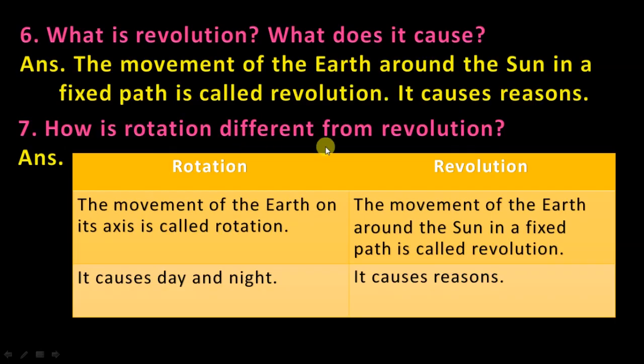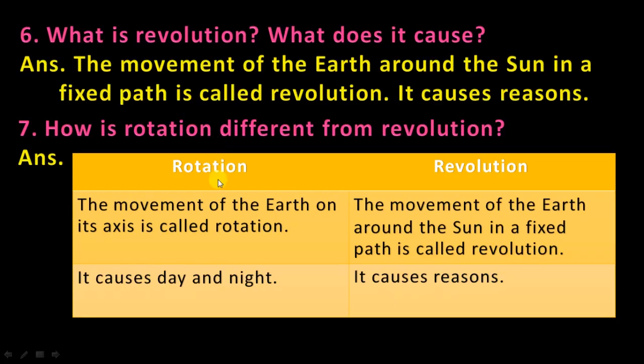Now check the next question related to these two questions. How is rotation different from revolution? I arrange both questions here. Rotation: the movement of the earth on its own axis is called rotation. It causes day and night. Revolution: the movement of the earth around the sun in a fixed path is called revolution. It causes seasons. Clear?